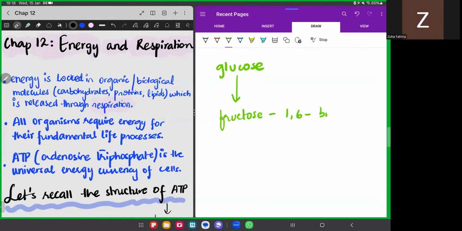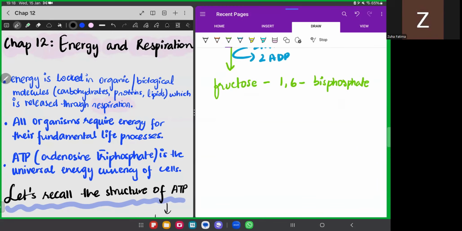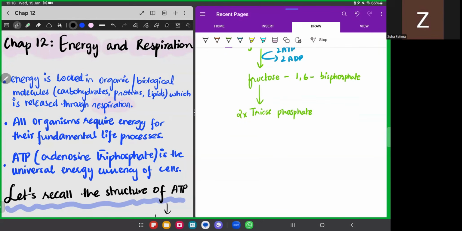1,6 bisphosphate. This basically tells us that this hexose sugar has two phosphate groups attached at carbon 1 and carbon 6, which means there were two ATP molecules used for the process of phosphorylation. Now, this fructose 1,6 bisphosphate undergoes lysis to form two molecules of triose phosphate. This triose phosphate is then dehydrogenated to form 2 moles of pyruvate.